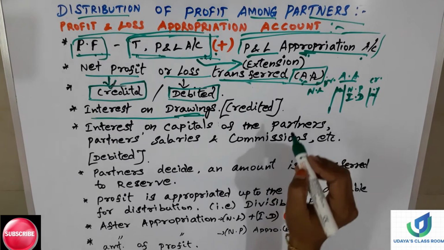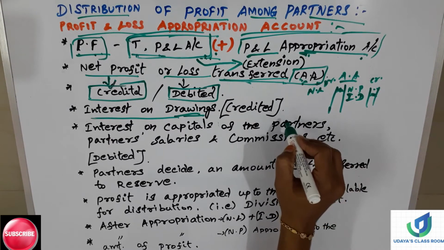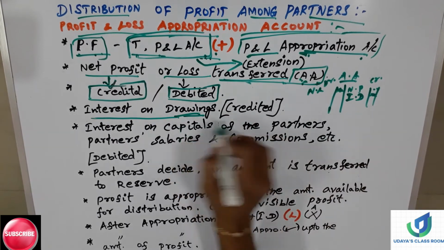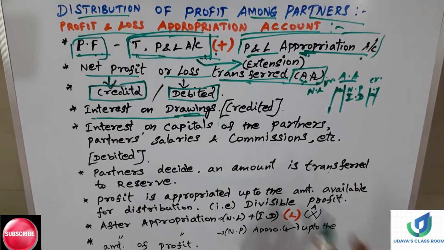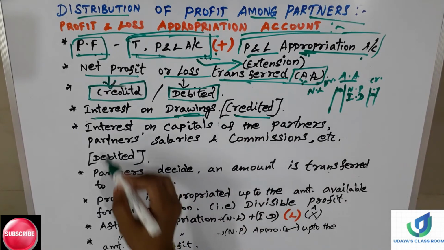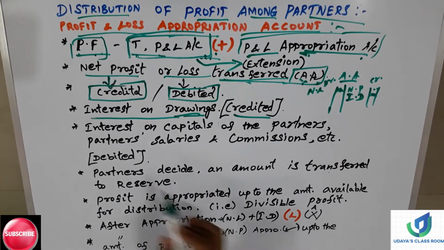Okay, so for the partner it is a loss. For the firm it is a profit. That is interest on drawings. Okay, moving on to the next point.